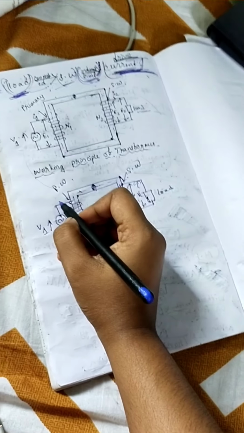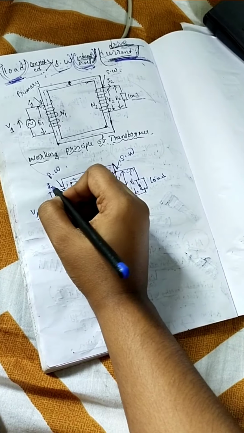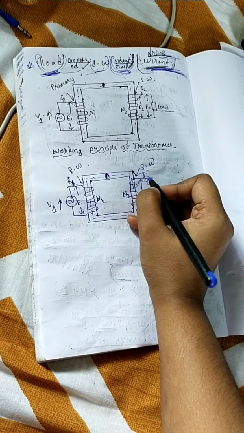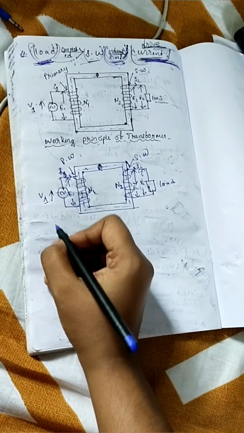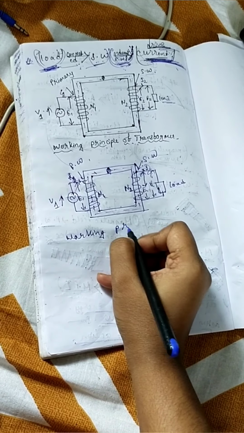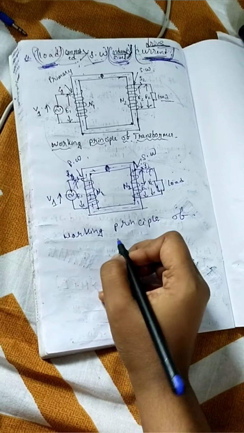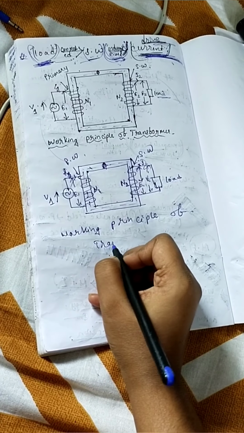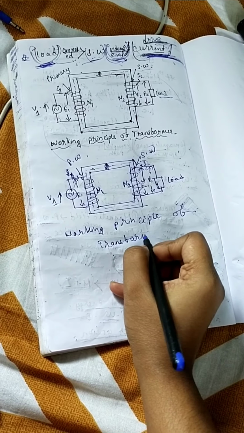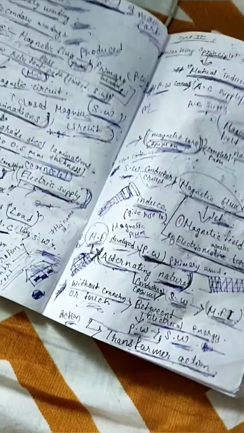Current is passing through this, I1, and this is I2, current is flowing. So this is the working principle of a transformer.